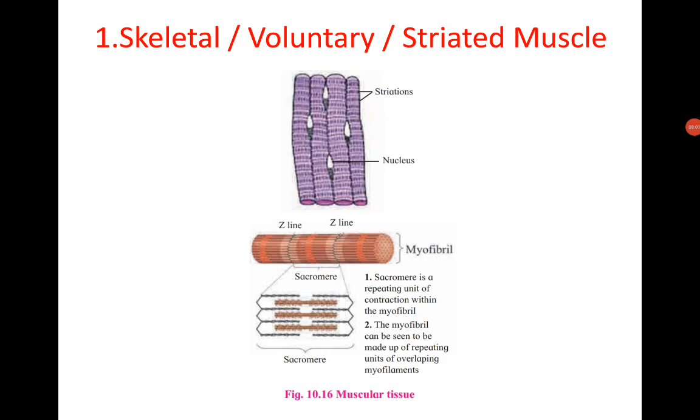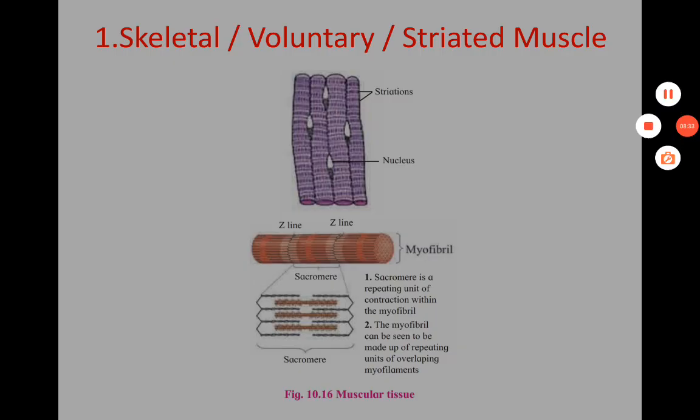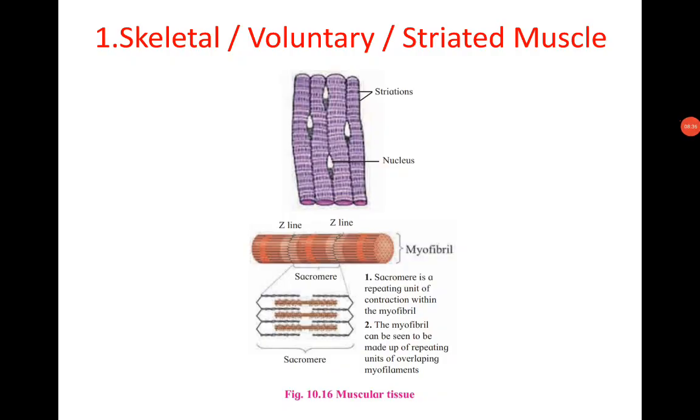Anisotropic band, I band, isotropic band. Z line or Zwischenscheibe line: the line separating two adjacent light bands, meaning the line which separates two adjacent bands. In between these bands, the Z line is present. The muscle gets a striated appearance from dark and light bands. In striated muscle, cross striations are seen, dark and light.